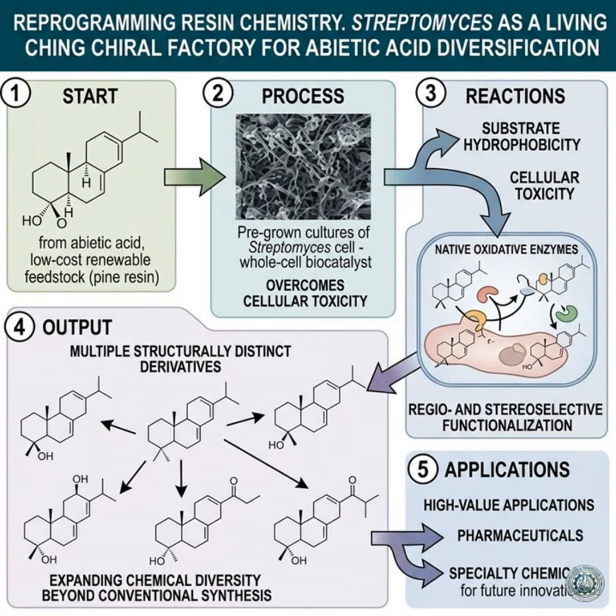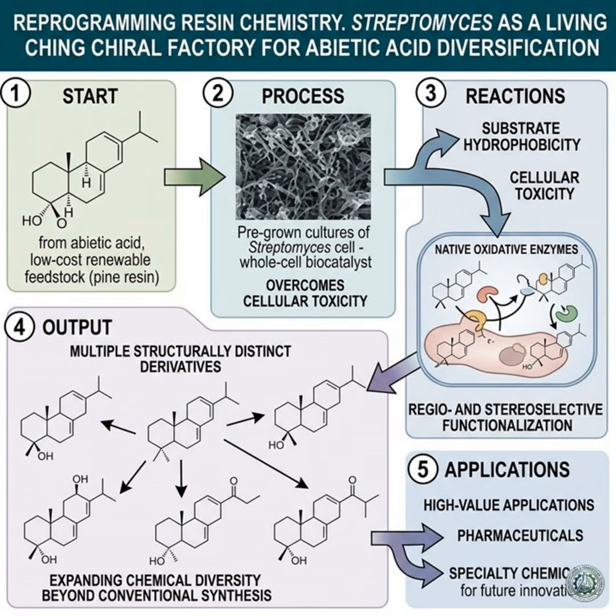For founders, this paper is essentially a technology teaser. Biocatalysis can unlock a rich portfolio of abietic acid derivatives, but the value creation lies in connecting that chemistry to specific use cases and scaling the right transformations. One pathway is a resin-to-scaffold platform company that partners with pulp and paper producers, taking crude resin streams, enriching abietic acid, and running Streptomyces biotransformations to produce libraries of oxidized biotanes for pharma and agro discovery programs.